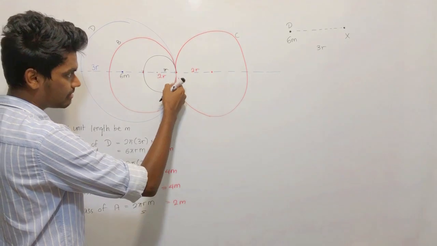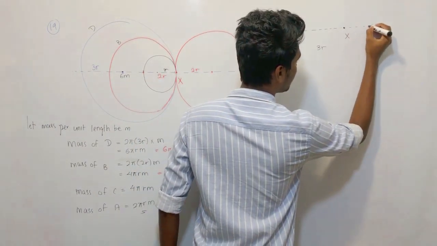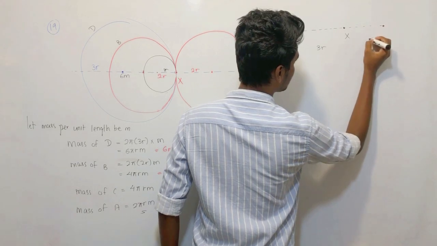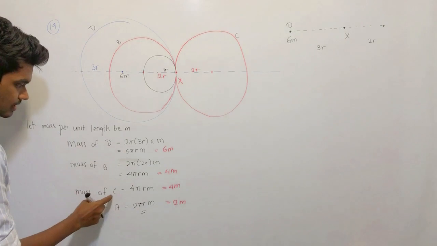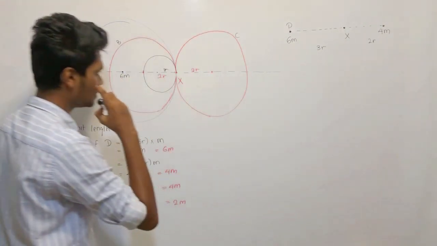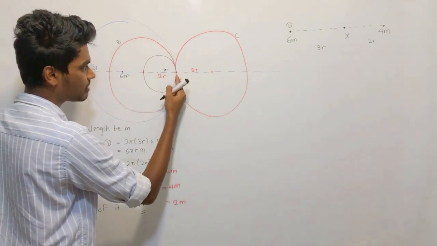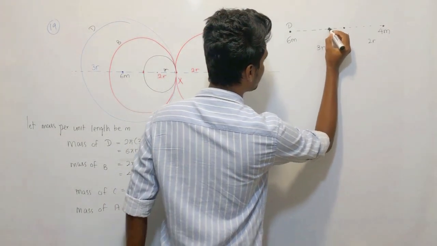From x onwards, at 2r distance, that is C, 4m is there.